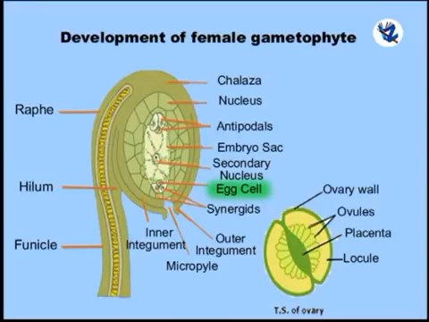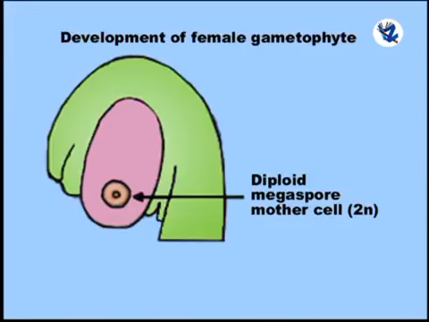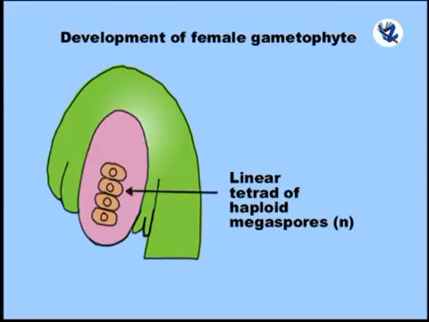Now, development of female gametophyte. In a young ovule, a single hypodermal cell differentiates to form archesporial cells. These cells are diploid and collectively called the nucellus. At maturity, one of the archesporial cells acts as the megaspore mother cell and undergoes meiosis to form 4 haploid megaspores arranged in a linear tetrad. The formation of megaspores is megasporogenesis.